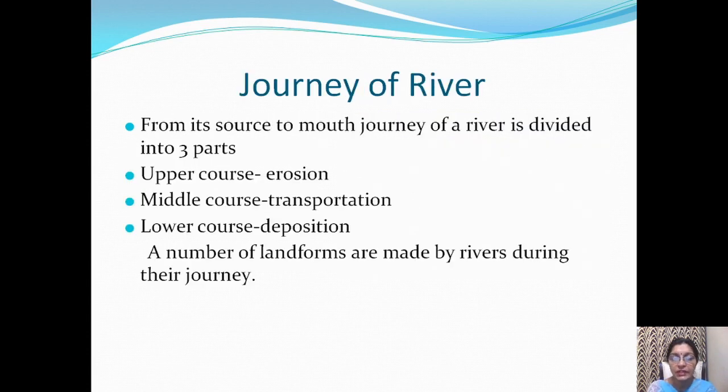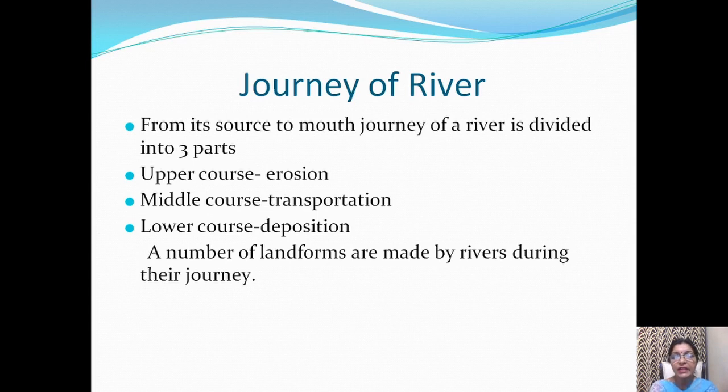Journey of a river. From its source to mouth, the journey of a river is divided into three parts. Source is the place from where the river originates, and mouth is where it joins the sea.